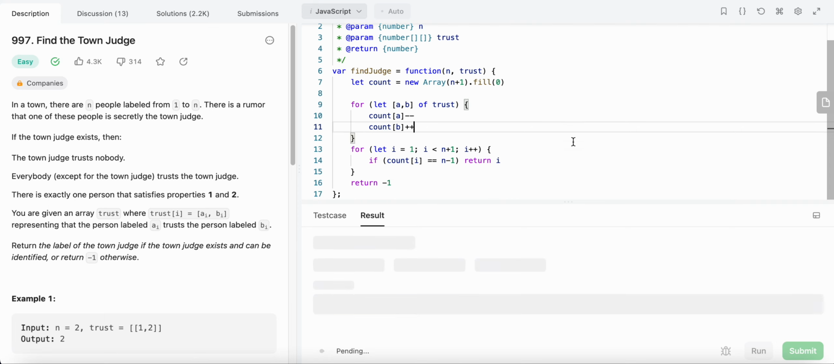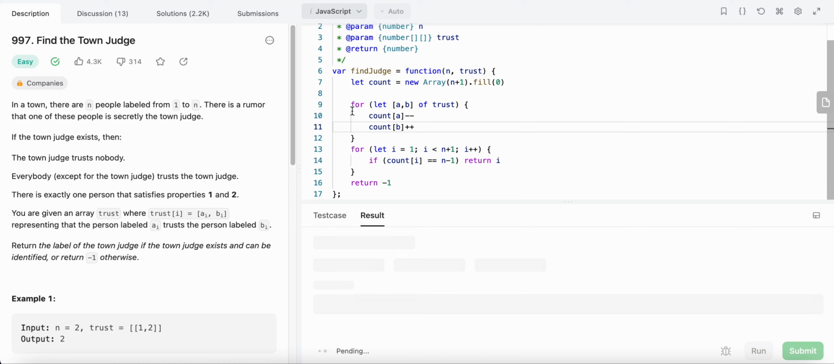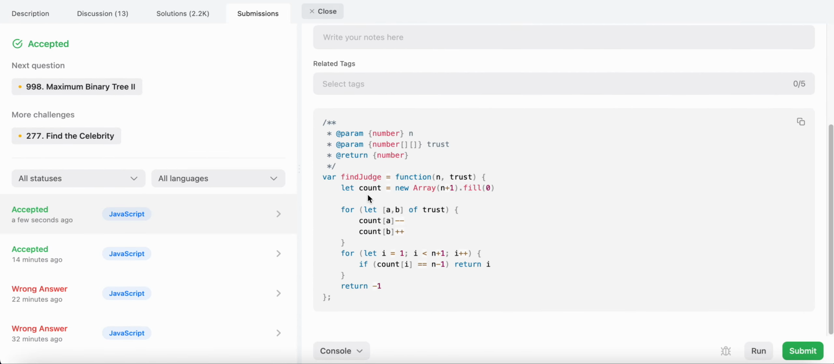Now let's try to run our code and see. Cool, let's submit it. The time complexity of this function is O(n), and the space complexity is O(n) as well.